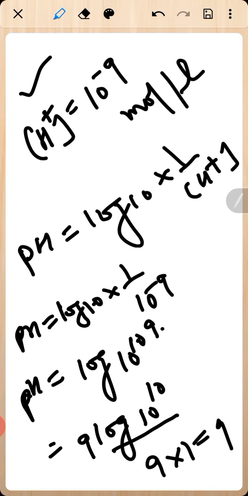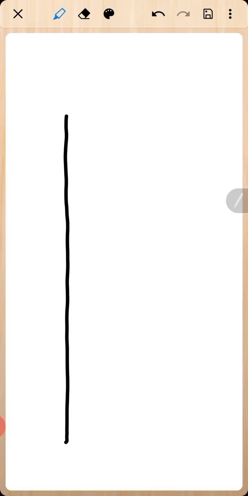Because if we talk about the pH scale, let us understand the pH scale. This is the pH scale, and it starts from 0 to 14.